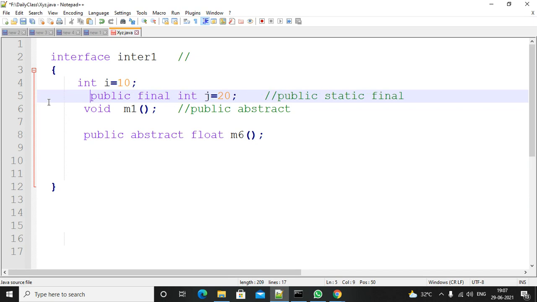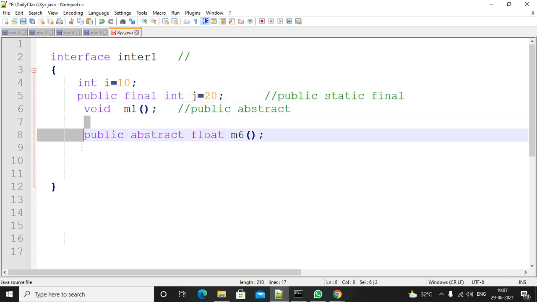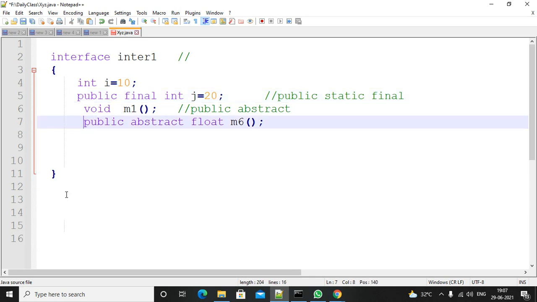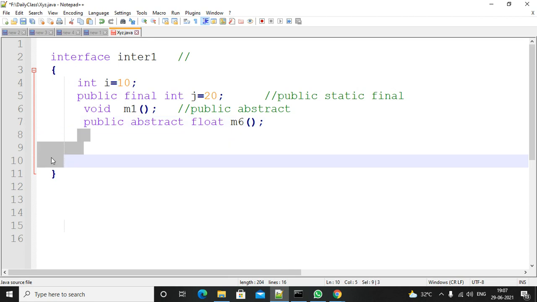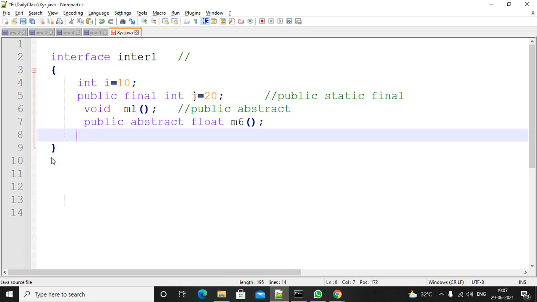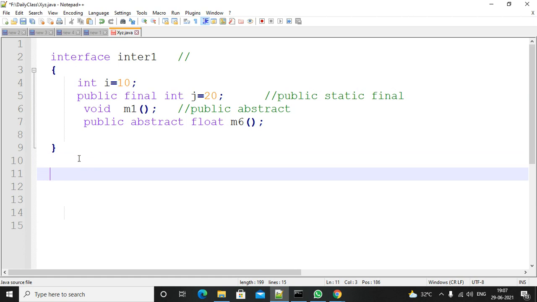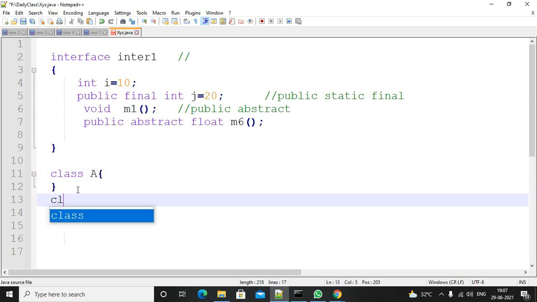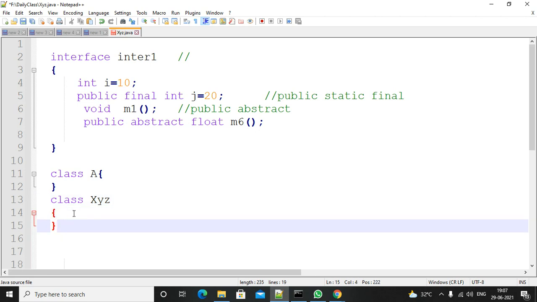Now, is it possible to create an object for an interface? Next question. Suppose one class is there, and for that class you can create an object. Suppose you have one more class, the class name is xyz, and inside this class you have the main method.